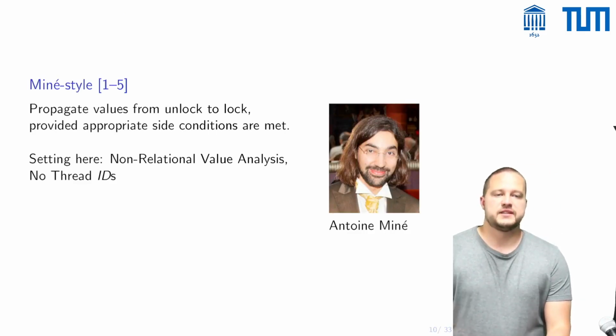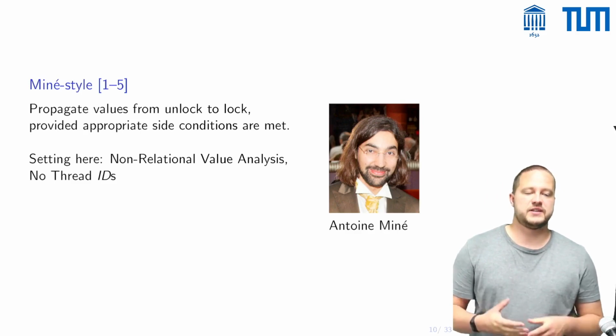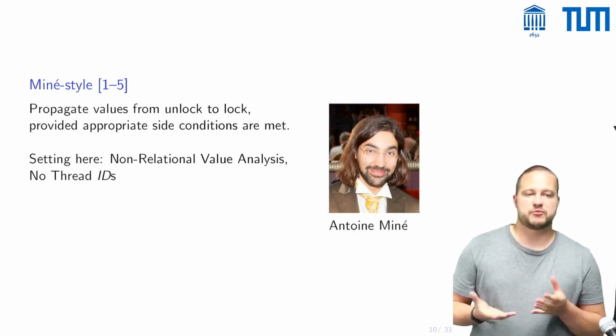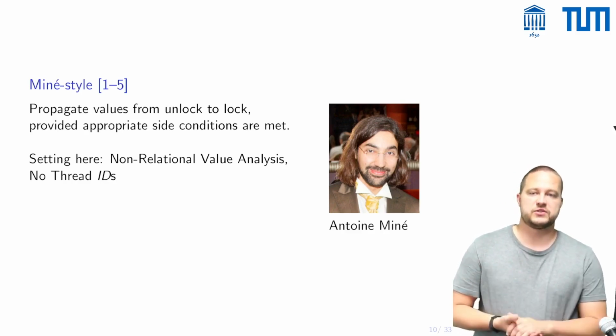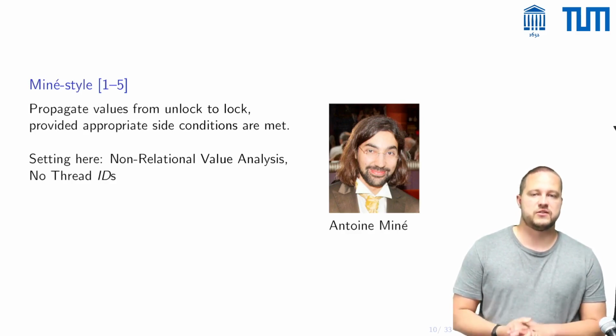Now that we have seen this Vojdani style of analysis, the other style of analysis goes back to Antoine Miné and his collaborators. The idea there is that one propagates the values from an unlock to a lock, provided that some appropriate side conditions are met. Now the setting that we're looking at here, just to recall quickly, is we're looking at non-relational value analysis and no thread IDs.